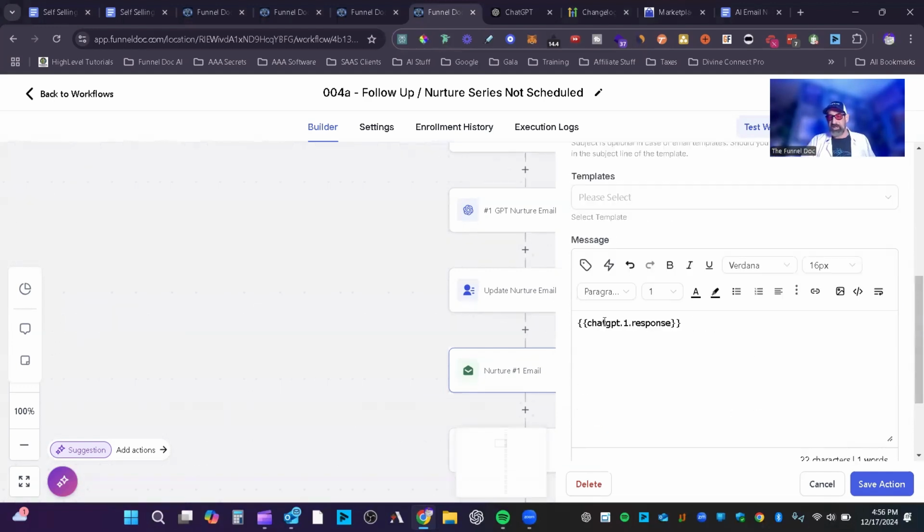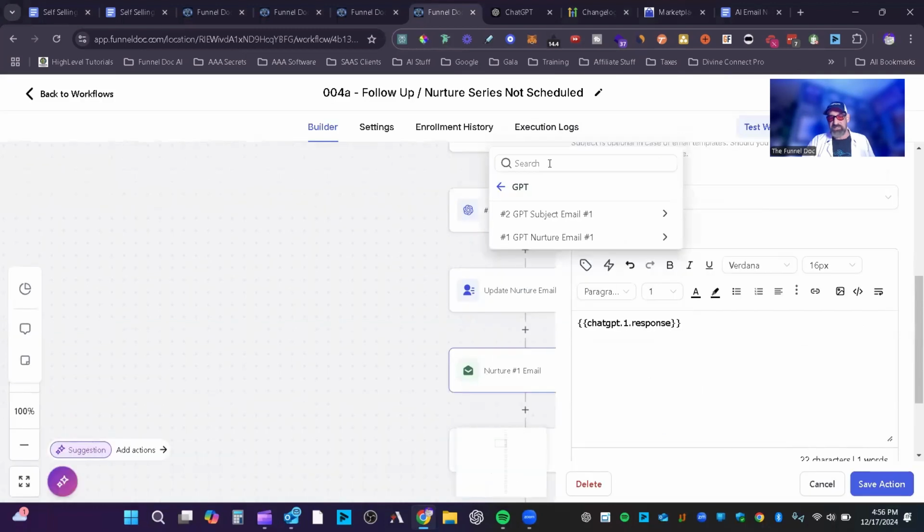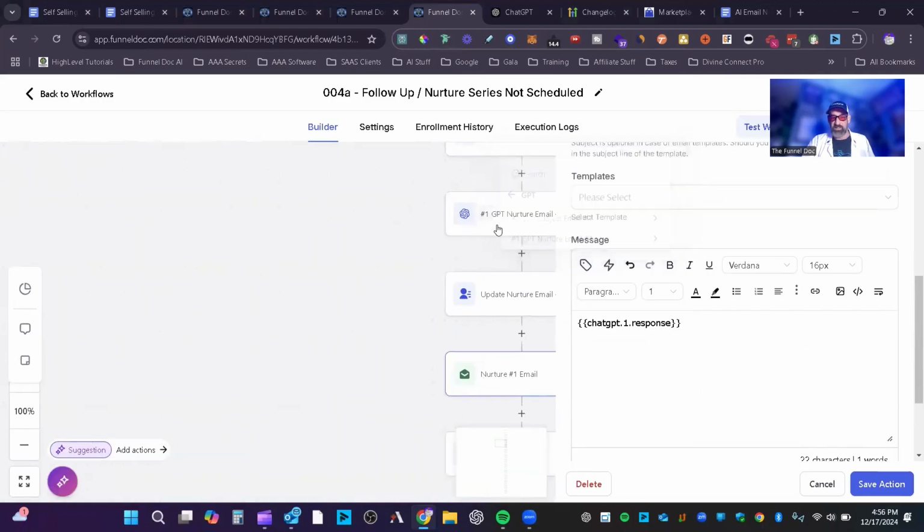And then the next thing here is GPT response. You're just going to look at what GPT is above this email. It's number one, and change that accordingly. Now, if you want to find it, you go to custom values, scroll down to GPT, and you're going to see here that you've got GPT-1. Again, you want it to match whatever number is above that email. It could be 37, it could be 6, could be anything. So pay attention to what GPT is above that email, and that's where you want to pull that response.